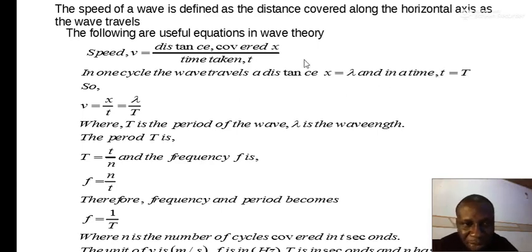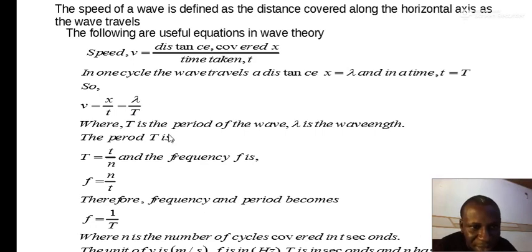So if a particle covers a distance x, and that x is 1 wavelength, we put 1 wavelength here, and the time the particle takes to cover that distance of 1 wavelength will definitely be the period. So replace t with capital letter T. The wave speed therefore is lambda over capital T, lambda over the period. Lambda is the Greek letter for wavelength.